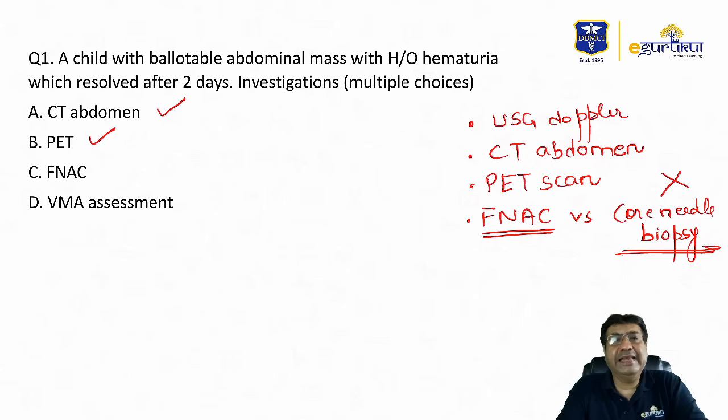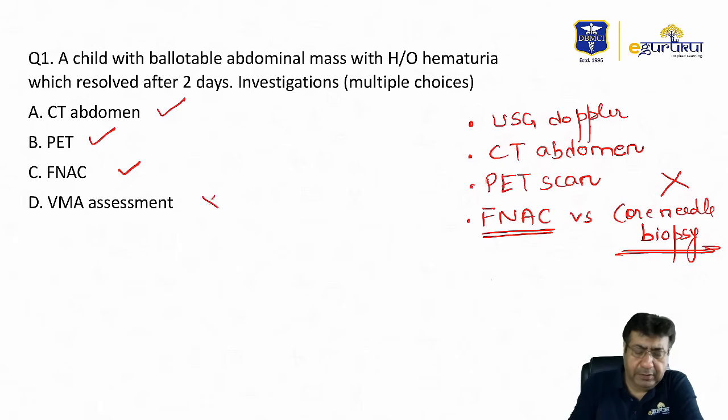As I've told you, in case FNAC was one of the choices, FNACs can also be done, especially before chemotherapies, to identify the disease. However, if core needle biopsies was one of the choices, then definitely this is not the answer, because core needle biopsies are reserved only for very select cases where there are atypical findings. Vanillyl mandelic acid is VMA. The choice D is a metabolite of catecholamines and is usually utilized as a biomarker for disorders such as neuroblastomas rather than for Wilms tumor. So this definitely is not one of them.